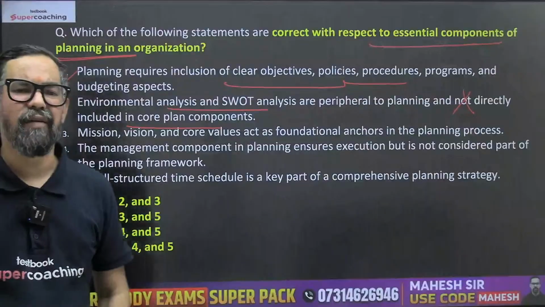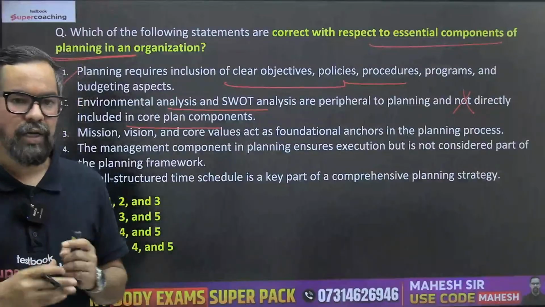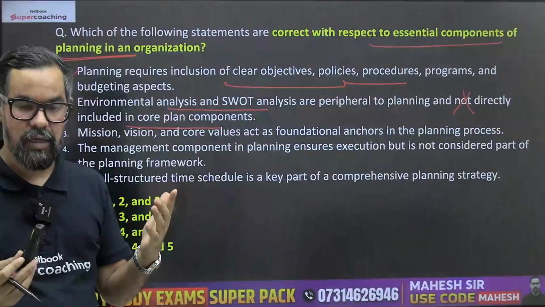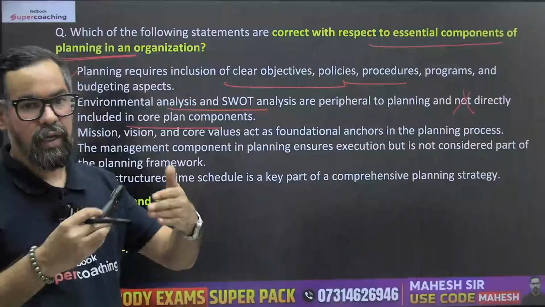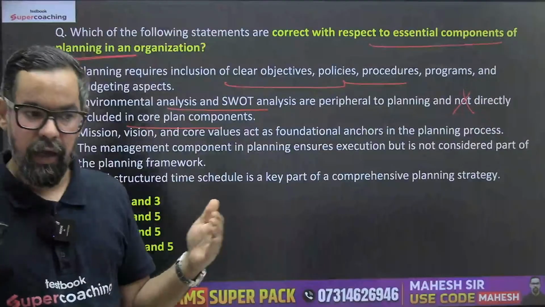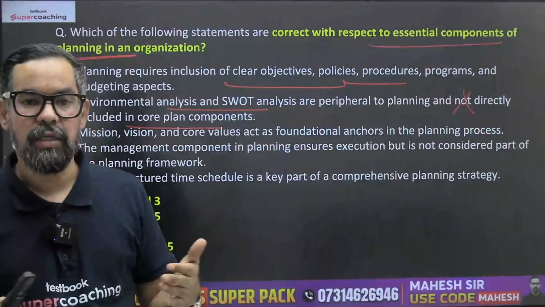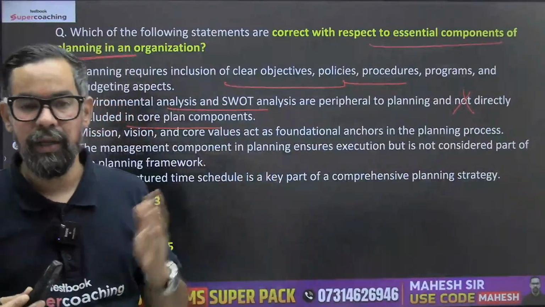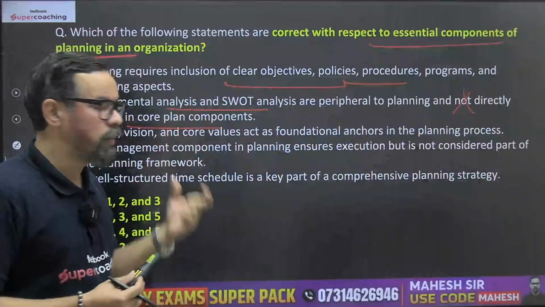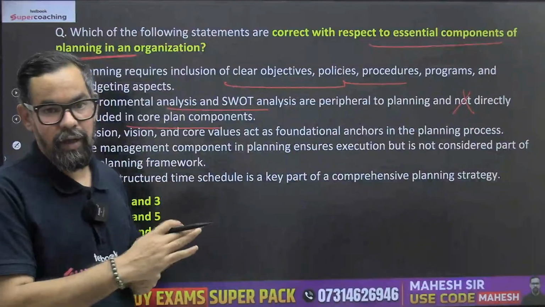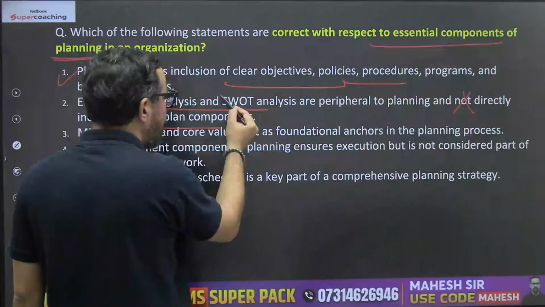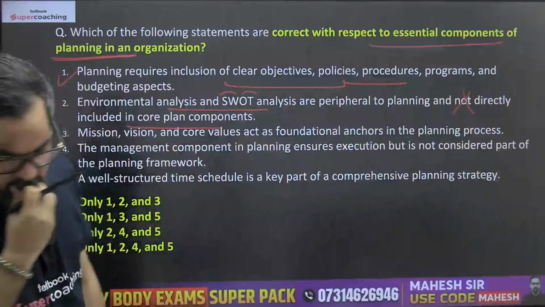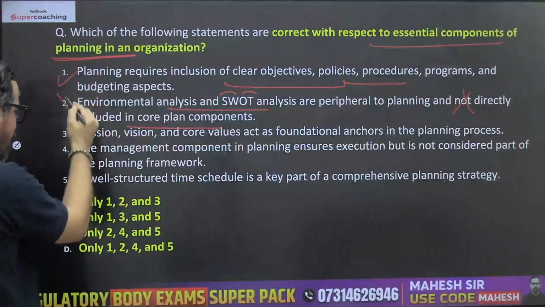So basically, when we do the planning and forecasting, we do use environmental analysis tools like PESTLE analysis, which is generally for the external business environment analysis: political scenarios, economic, environmental, legal and others. SWOT helps you with internal as well as external analysis. So strength and weakness are for internal, opportunities and threats are for the external purposes, right? So this makes this statement wrong.